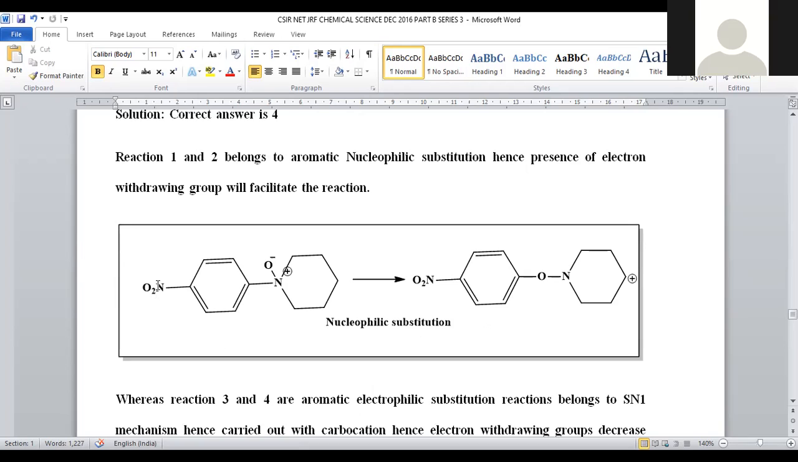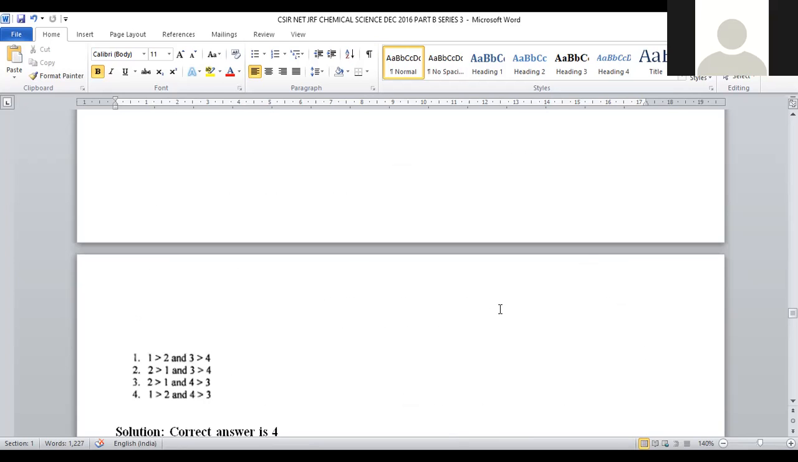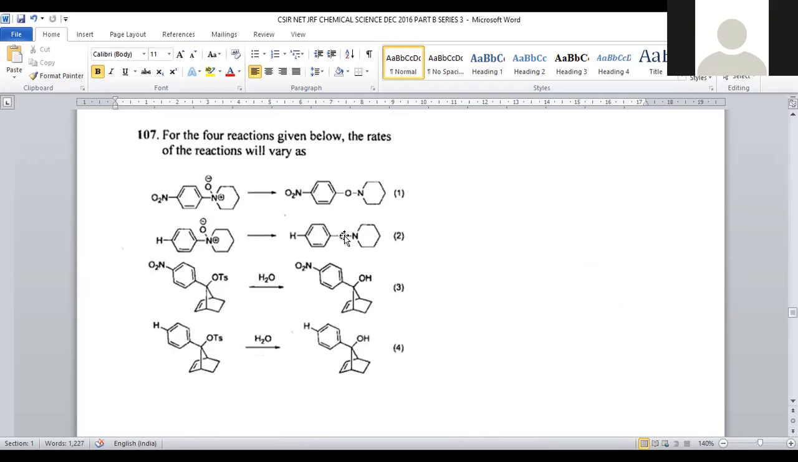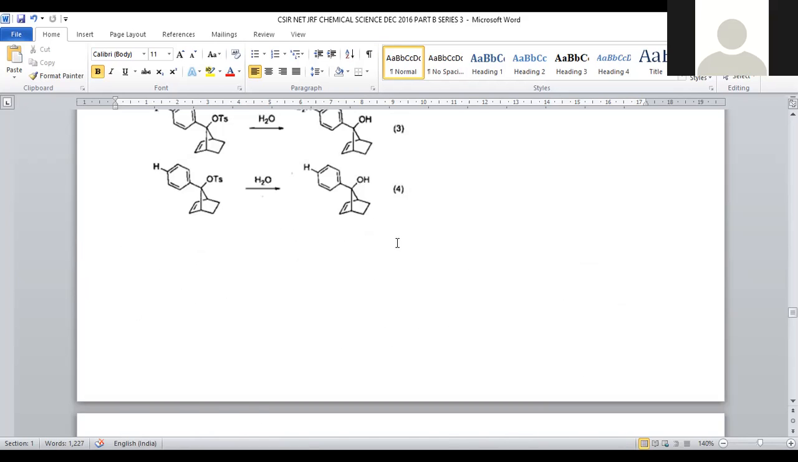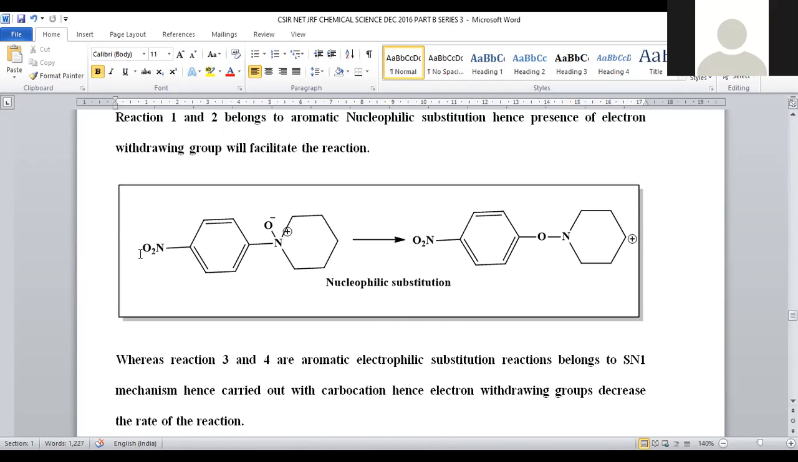Then deficiency will be generated on the benzene. So nitro, being a better electron withdrawing group, will facilitate the rate of the reaction towards nucleophilic substitution. That's the reason why nitro substituted will have a higher rate of reaction when compared to unsubstituted. So obviously the rate of reaction of 1 will be greater than 2. So the first reaction will be faster when compared to the second because of the electron withdrawing substituent at the para position, which will facilitate nucleophilic substitution.